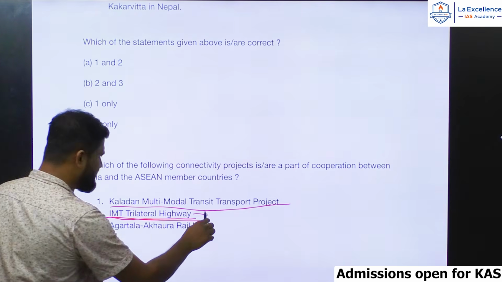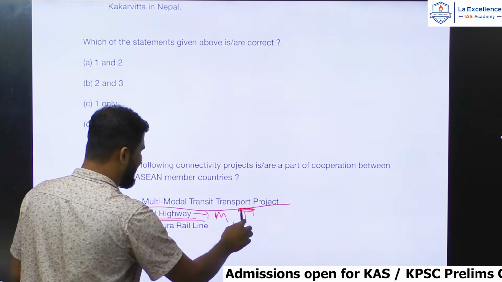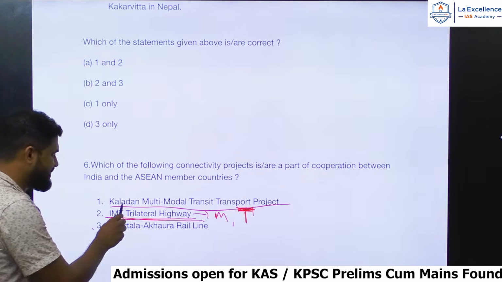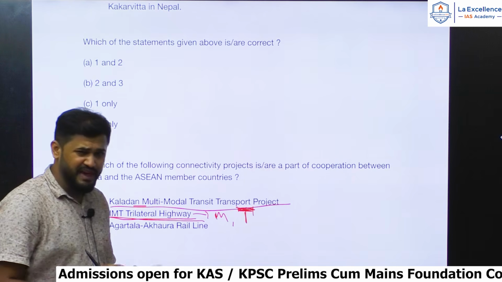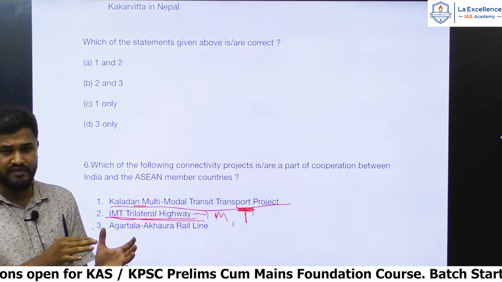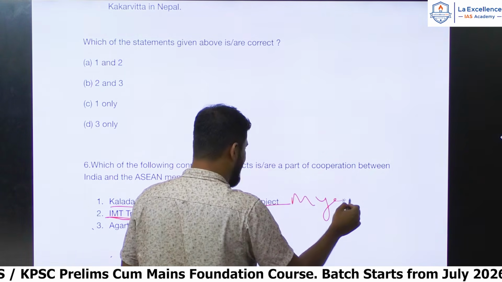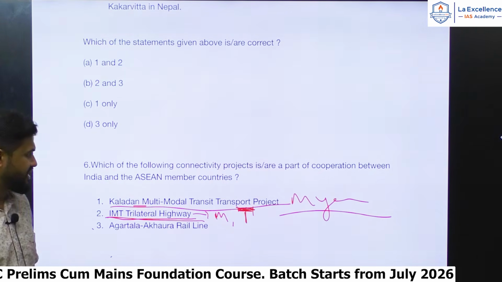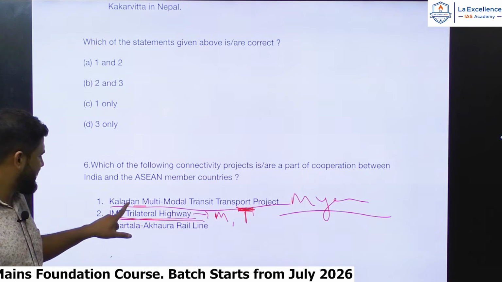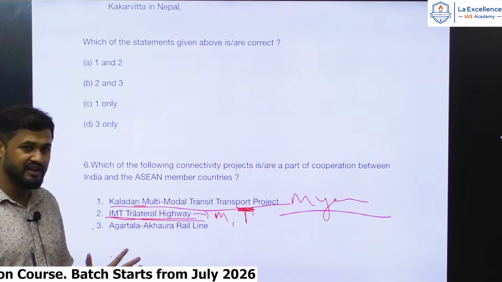Myanmar is an ASEAN country, Thailand is also an ASEAN country, and this project definitely builds cooperation between India and ASEAN countries. Kaladan multimodal transit project is basically a multimodal transit project connecting the northeast with the rest of India, but through Myanmar. So here also it involves Myanmar, isn't it? So you can say Kaladan and IMT both involve Myanmar and Thailand, which are ASEAN countries.